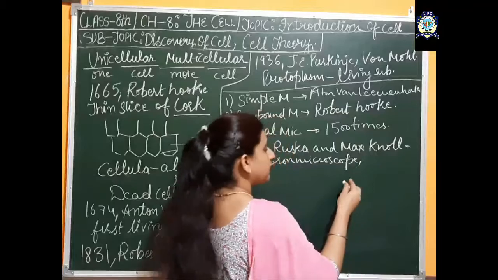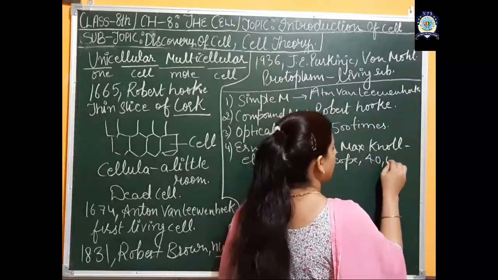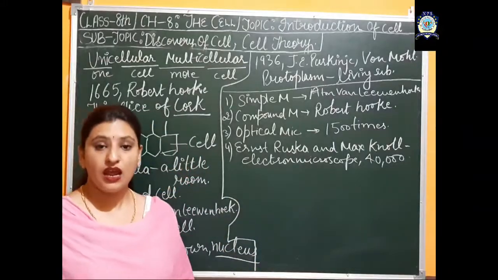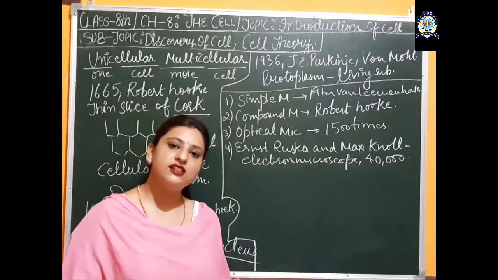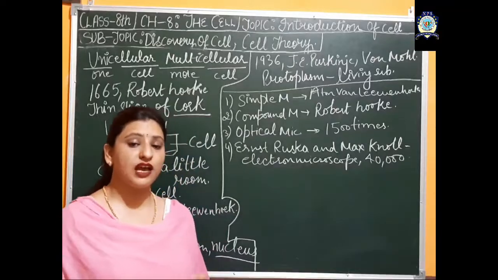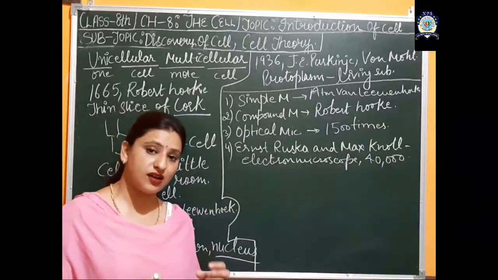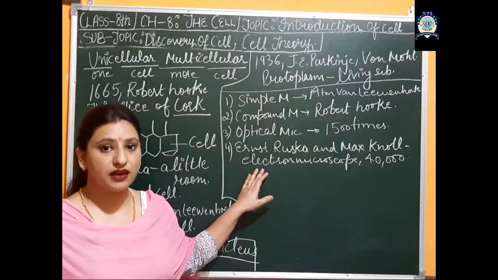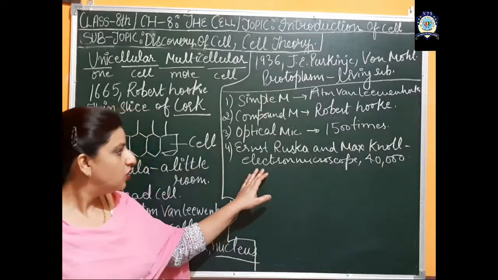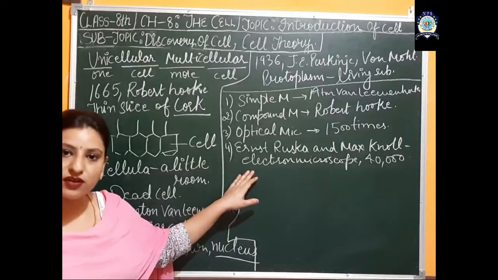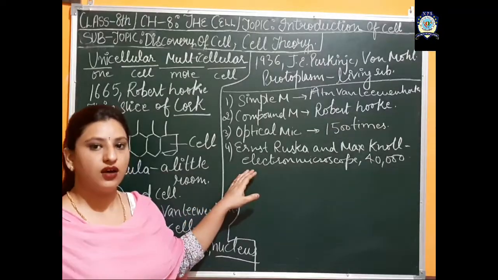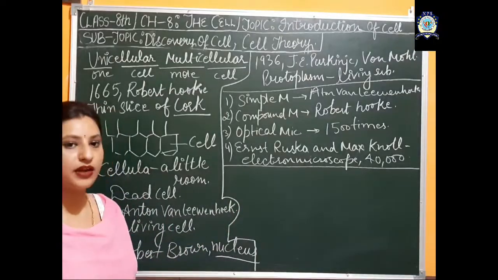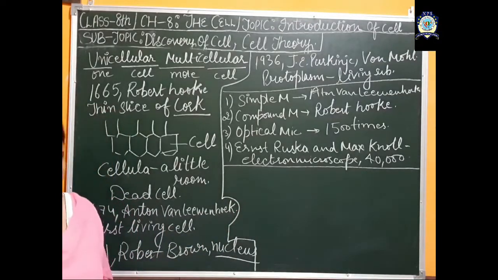It had a magnification of 40,000 times when it was discovered for the first time, and nowadays improvements are still going on, and we have such microscopes in this electron category with a magnification of up to 2 lakh times. So this is a brief discussion about the invention of the microscope. Now we will discuss the second main topic of the day, that is cell theory.